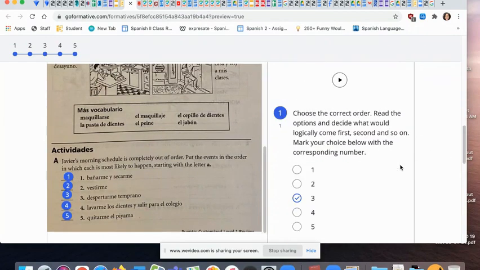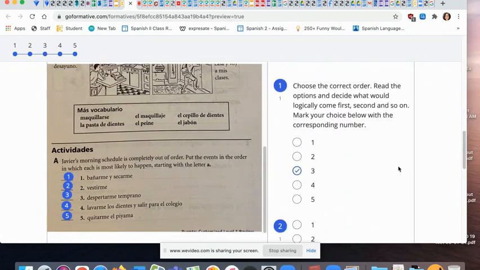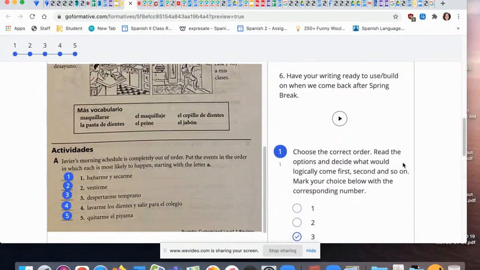So for number 1, you would just choose the order. So read these. Bañarme y secarme. Is that the first thing someone would do? Vestirme. Despertarme temprano. Lavarme los dientes y salir para el colegio. Quitarme el pijama. And think about what makes sense to be first. For example, would somebody be doing this, bañarme y secarme, before they quitarme el pijama, before they take off their pajamas? No. So you'll want to click the one in order. Figure out which is first, and then you'll click on that one first, etc.